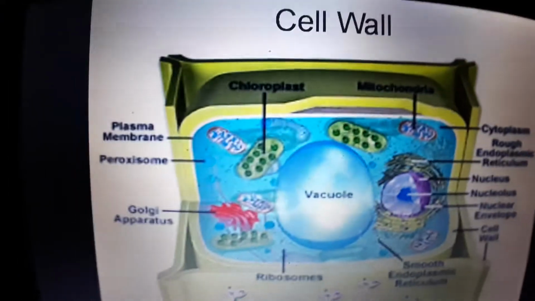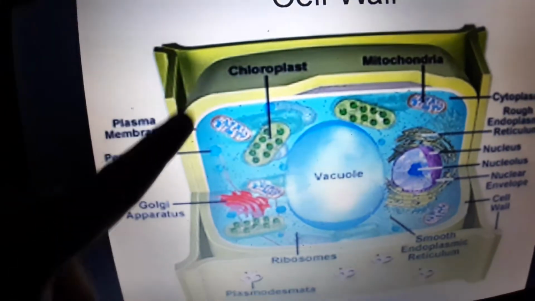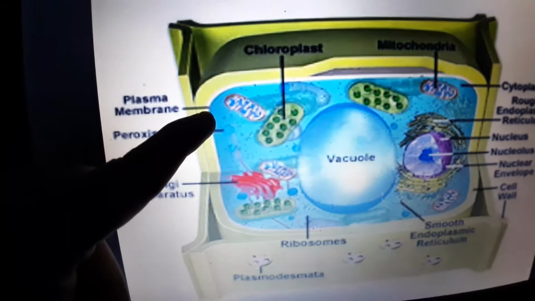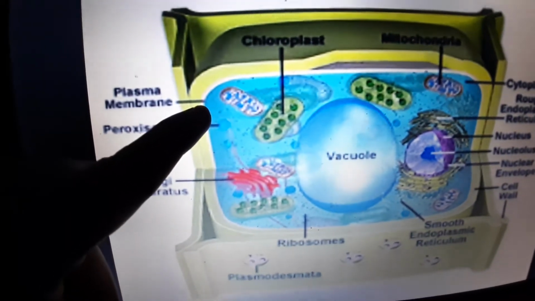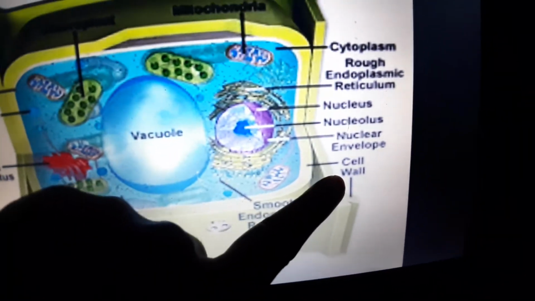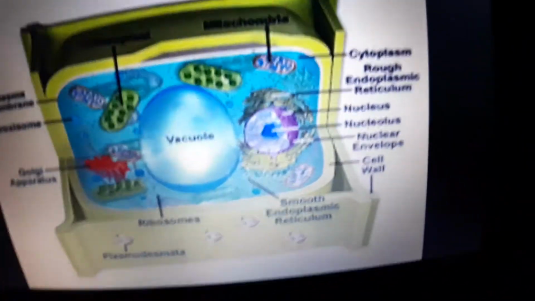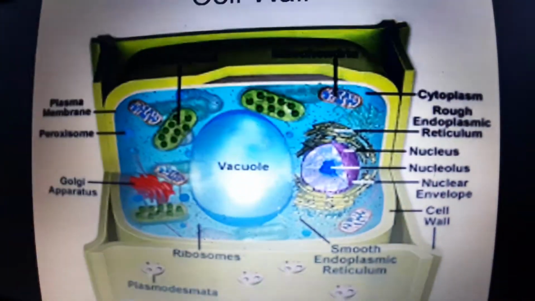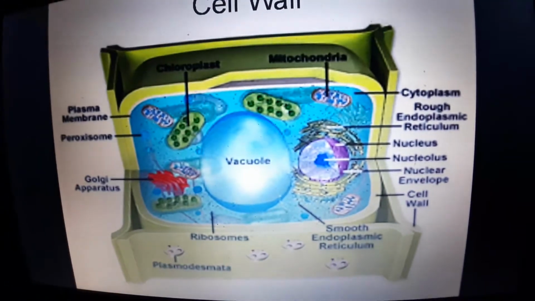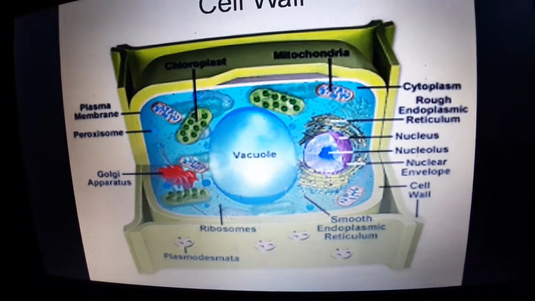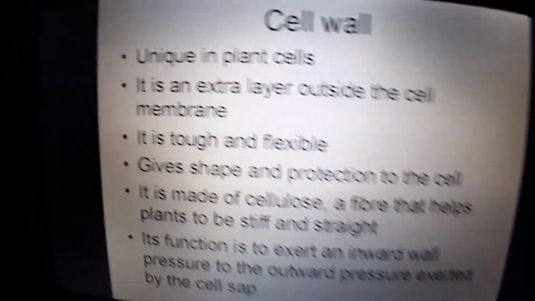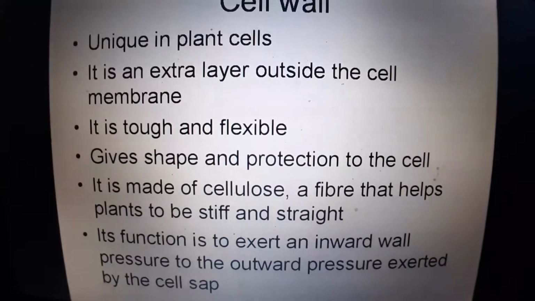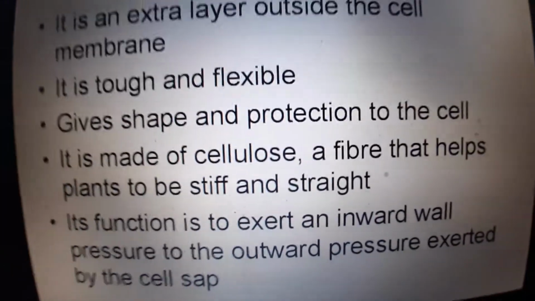Now a plant cell has a plasma membrane, or the cell membrane, and in addition it also has a cell wall. So the cell wall is like an extra layer around the cell. So what does the cell wall do? It gives shape and protection to the cell.